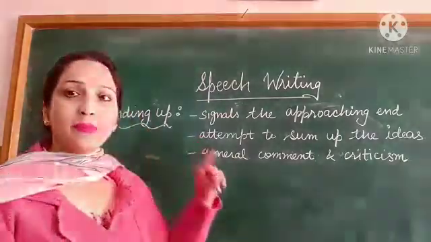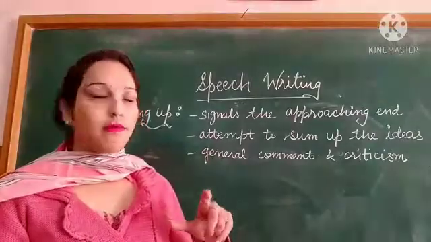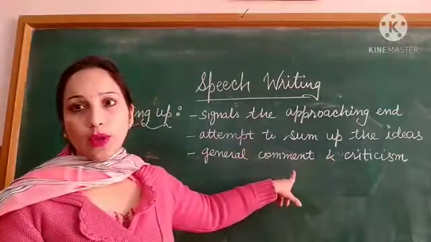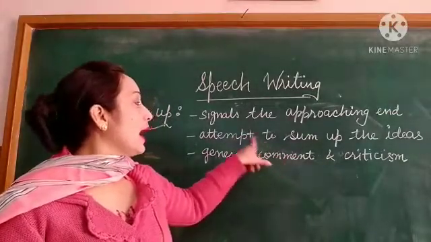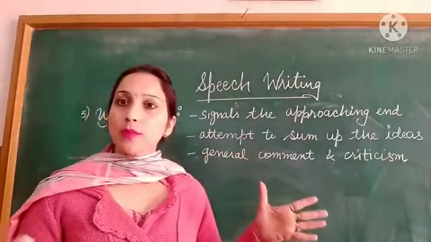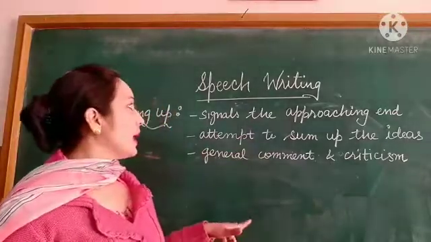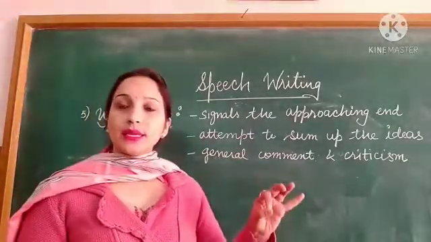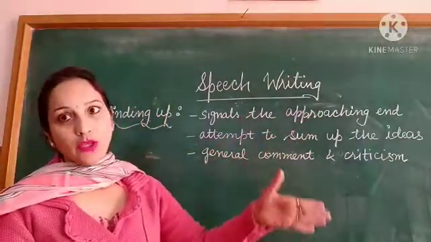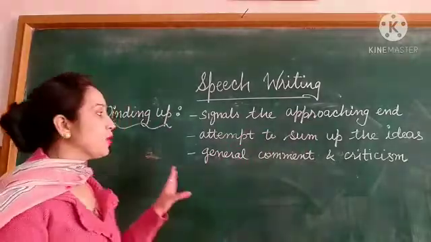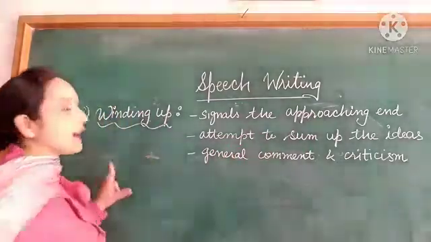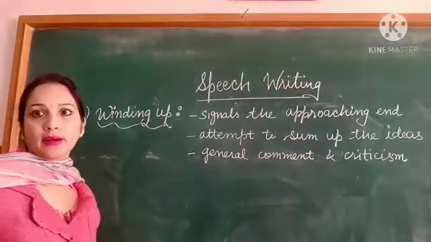In winding up, this paragraph should be very brief, a nutshell, and there should be only comment and criticism. One line you can frame on comment or criticism, and it should show that you are attempting to sum up all the ideas. It should only signal the approaching end, that your speech is going to get over, with a proper comment on this. So that should be your winding up paragraph, a very short paragraph.